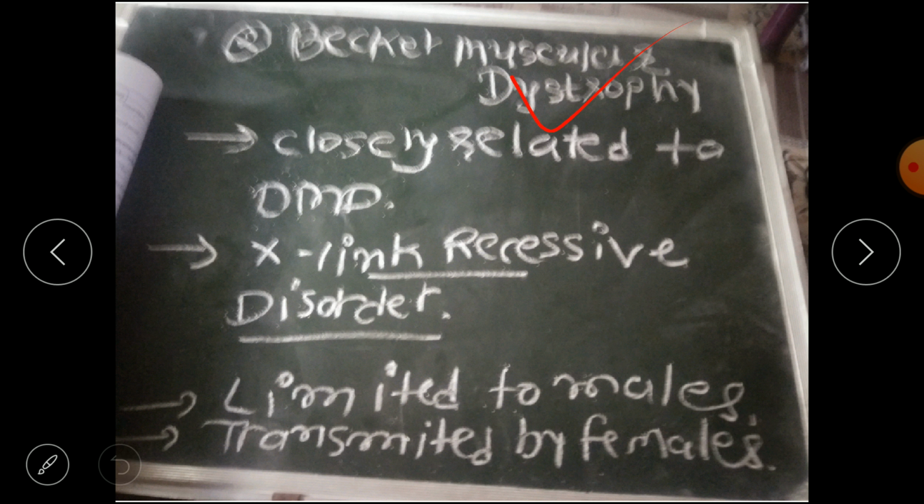Basically Becker's muscular dystrophy is closely related to DMD, that is Duchenne muscular dystrophy. એના જેવા જ same features છે mostly. It is also an X-linked recessive disorder. What X-linked recessive and autosomal recessive mean, I also explained in part 1, so if you have not watched, you can watch. Limited to males. Okay, એમાં X-linked recessive છે, that means કે એ મધરમાંથી only sonને transmit થાય છે. So that is limited to male, which is transmitted by female. Female એટલે અહીંયા વાત કરી છે મધરની.